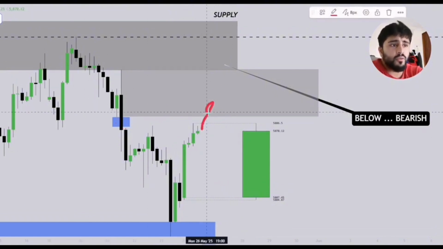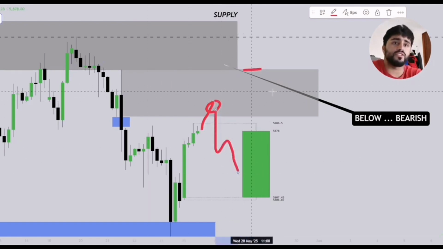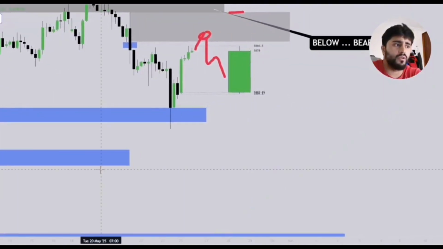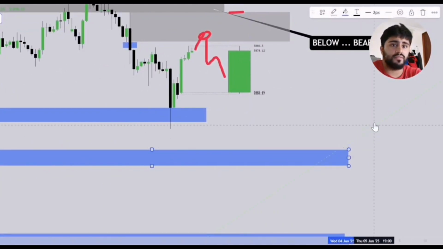If we respect this POI and price fails to break above it, so if we stay below this area, then yes, I am bearish, and I'm going to be bearish all the way down to probably, like I said before, at least this particular area. So this is now 57.15.